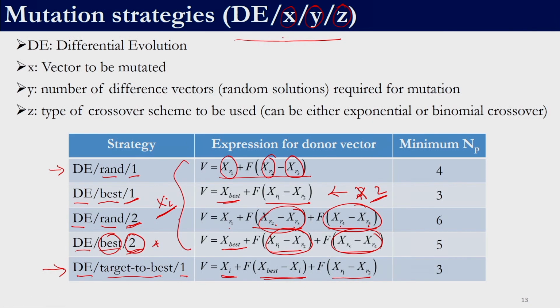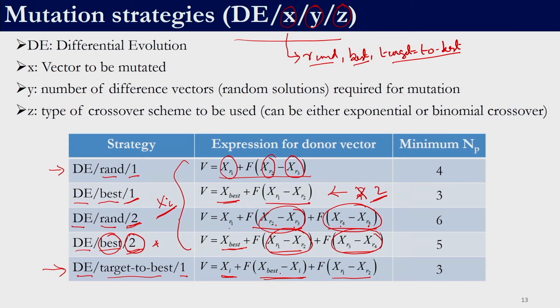So, X can take either rand, best or target to best, right. Rand means all the solutions required are selected randomly, best would indicate that the best solution is involved, and target to best would indicate that we have one difference which is between the best and the target, right.